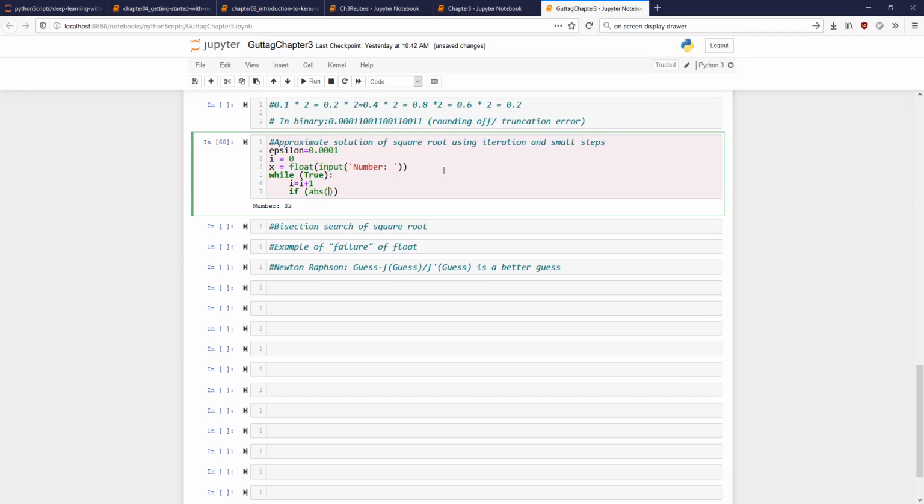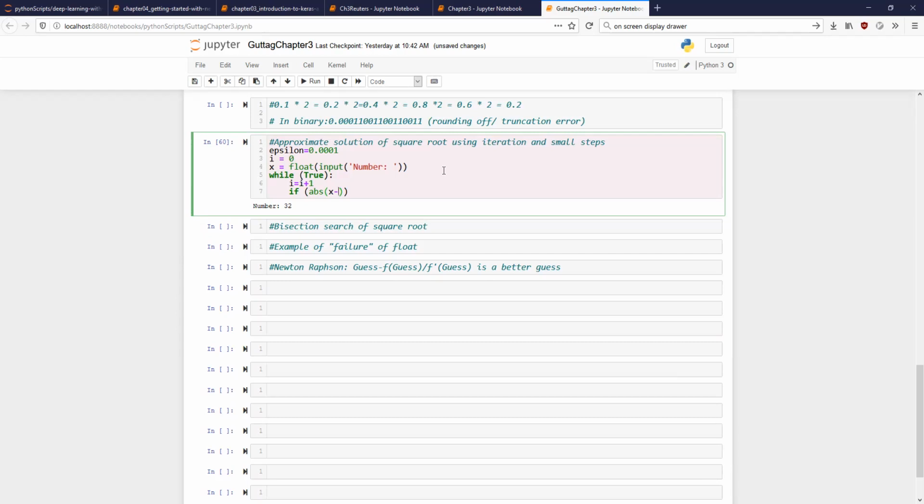If absolute value of x minus... what am I defining? My step size now. I'm starting from 0, and I'll keep on adding a small increment, my small number epsilon squared, to my actual number. What was my initial number? 0. I'll keep on adding epsilon squared to 0. Let us look at that.